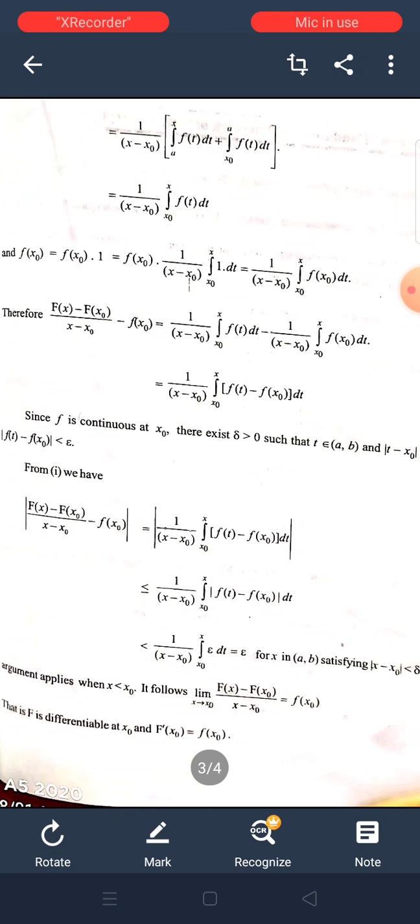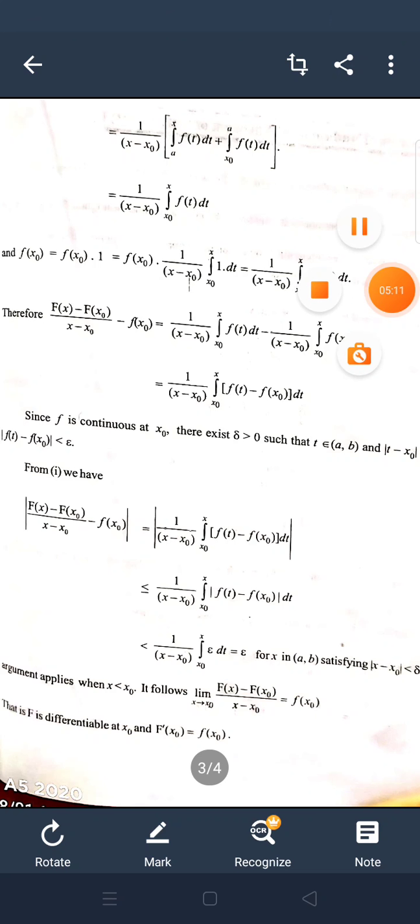And consider f(x₀) = f(x₀) into 1. Here 1 can be written as f(x₀) into 1/(x − x₀) integral x₀ to x 1 dt = 1/(x − x₀) integral x₀ to x f(x₀) dt. Therefore, (F(x) − F(x₀))/(x − x₀) − f(x₀) =